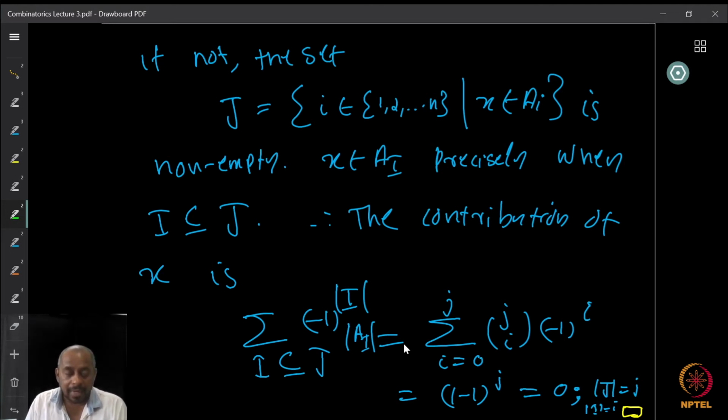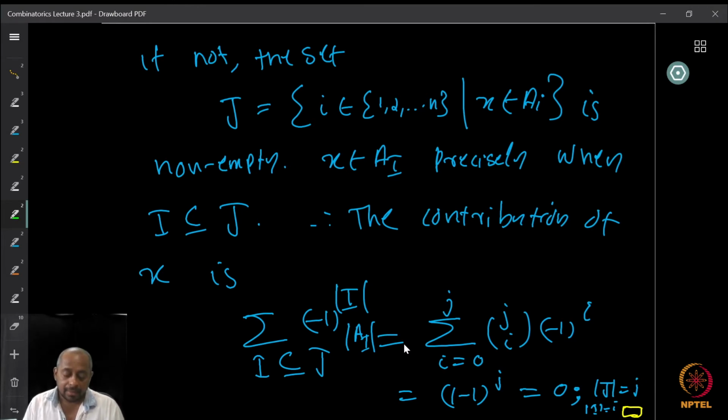Now, what is the cardinality of A_I here? We don't know the cardinality of A_I, so we are going to count this in a different way. For each element x, how many times is it going to appear? x is appearing as part of every subset A_I of J. Now, how many such terms are there?